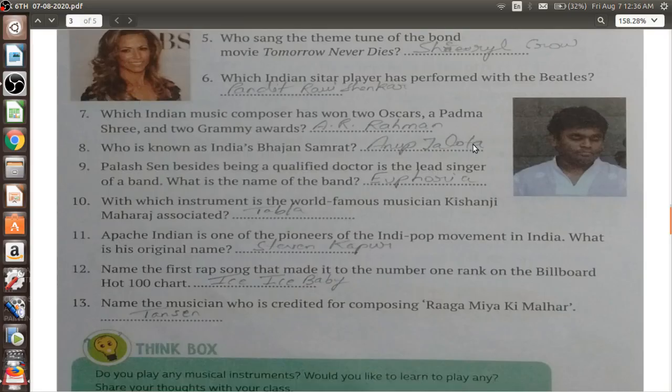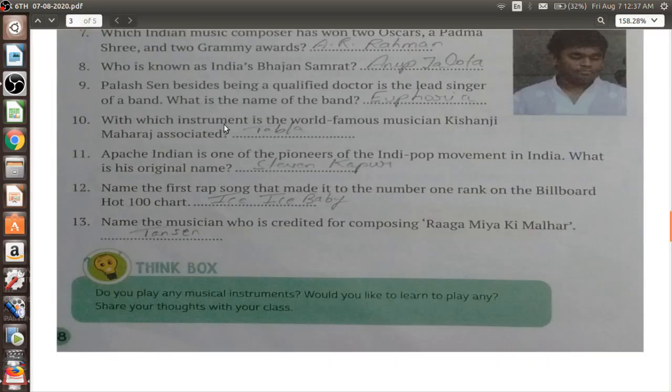India's Bhajan Samrat, Anup Jalota. We very well know, that is Maiya Mori Main Nahin Makhan Khayo. You all would have heard this song, as well as Aisi Lagi Lagan, Meera Ho Gayi Magan. This song is also by Anup Jalota only. And if you move ahead, Palash Sen is a very good singer of a band named Euphoria, and apart from singing, he is also a qualified doctor.